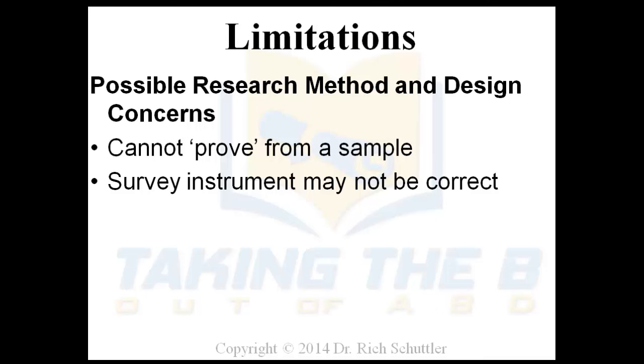For example, some people will want to borrow or use somebody else's survey that's already been tested for reliability and validity. If the tool works, that's fine. But if it's not the right tool, you may actually do research using the wrong tool. Therefore, you're going to get the wrong data. If it's not the right tool, it will give you wrong data.